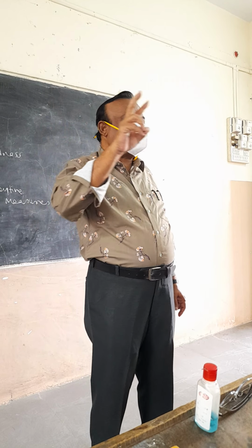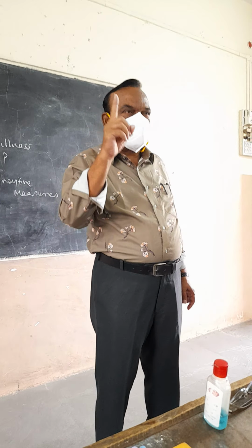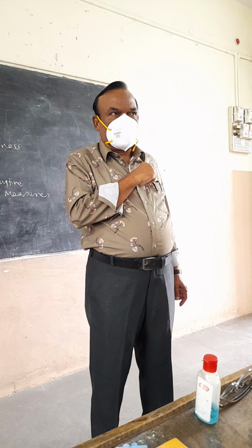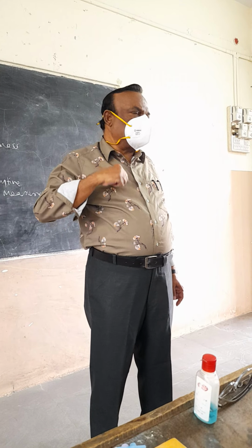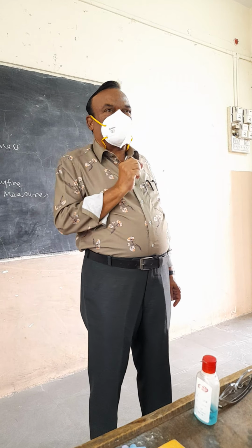What are the diseases which are common in babies? The commonest diseases in babies are: number 1 is respiratory tract infection, maybe bronchitis, pneumonia, alveolar pneumonitis.